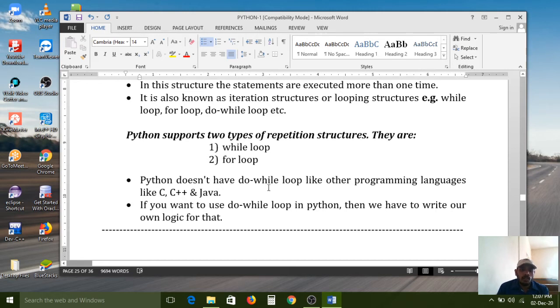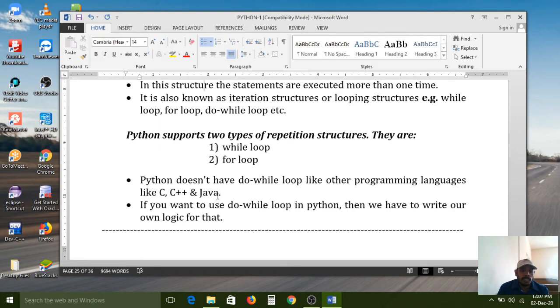Python does not have a do while loop like other programming languages such as C, C++ and Java. C, C++ and Java contain three types of loops: the first is the while loop, the second is the for loop, and the third is the do while loop.